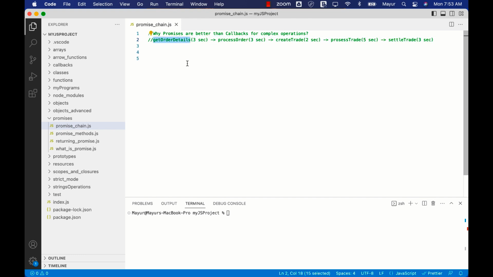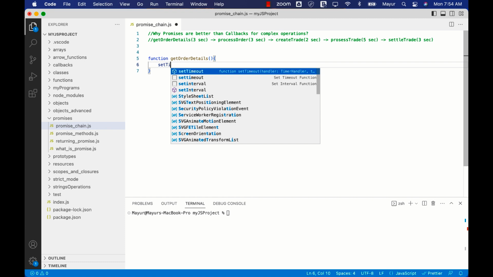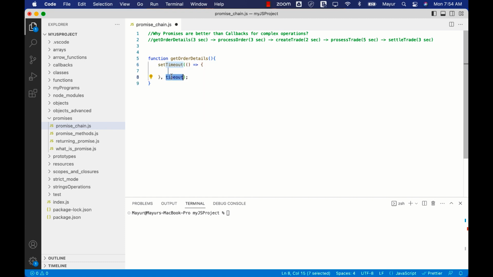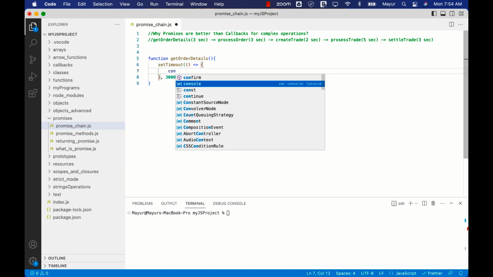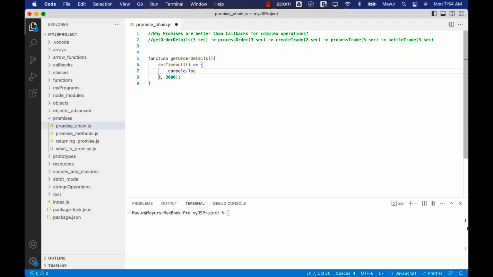Let's quickly begin by designing this function. So the first function is get order details. To simulate the async behavior, I'm going to use set timeout. So I'm simply going to say set timeout of 3 seconds. And all this is going to do is, after 3 seconds, it's going to log order details are received.